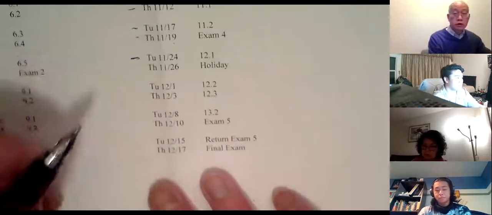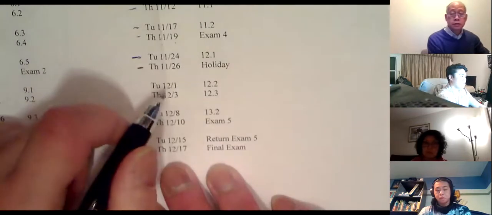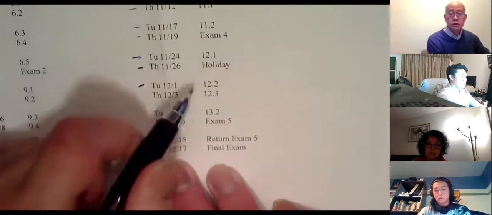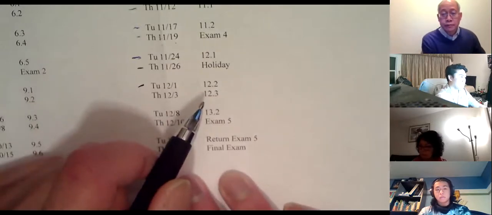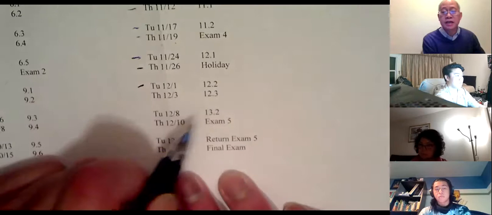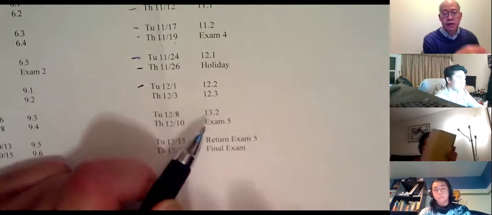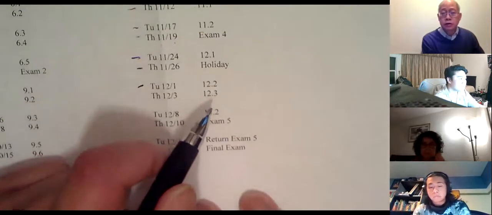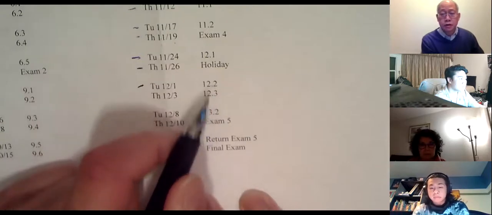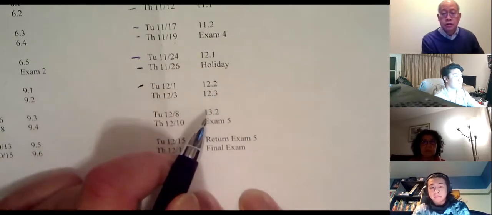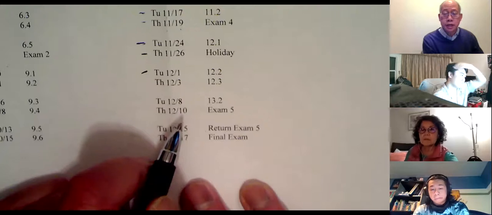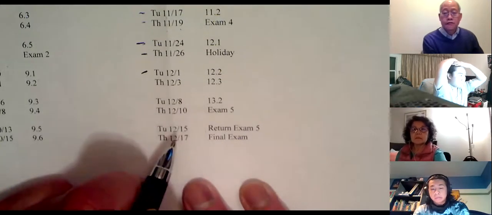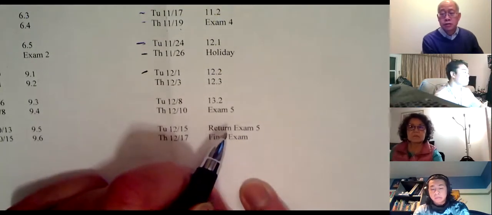Okay, so schedule-wise, let's look at this. So December the 1st, here we are. So 12.2. If I can sneak in just the introduction at 12.3, I'll do that. Okay, then Thursday, I'll do 12.3 and sneak in 13.2. That's just so I can finish a little faster. Thursday will be our last regular quiz. It'll be on integration. Okay, so 13.2, I'll try to finish it up and then let you ask questions. Last regular test is on the 10th. Okay, the 15th is a question and answer session.